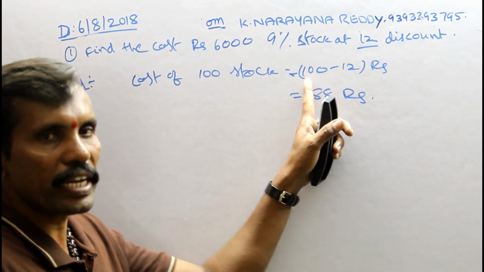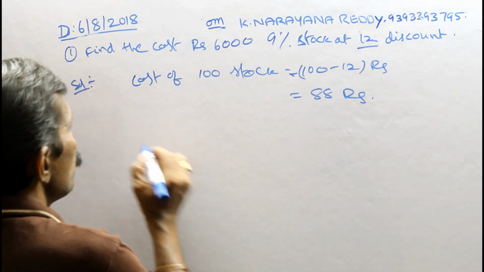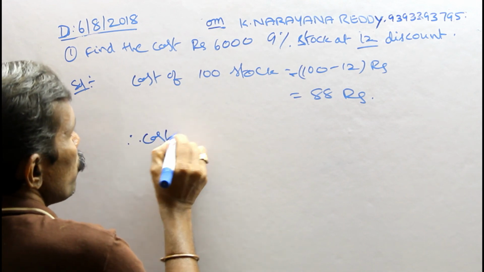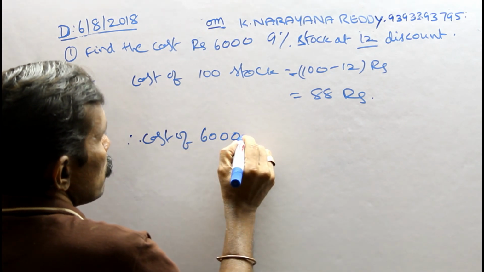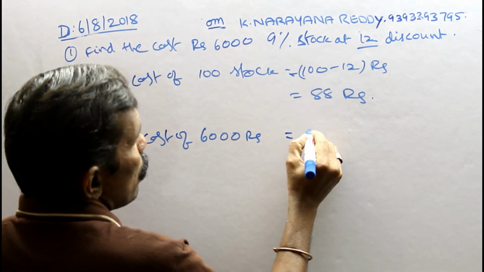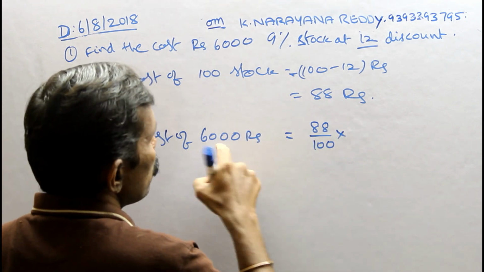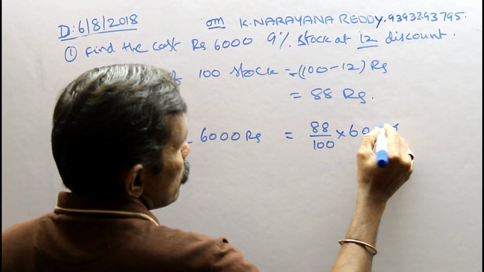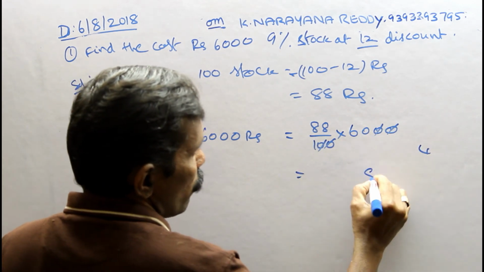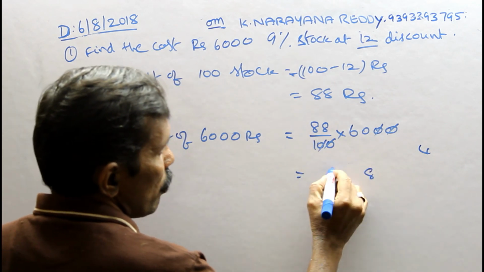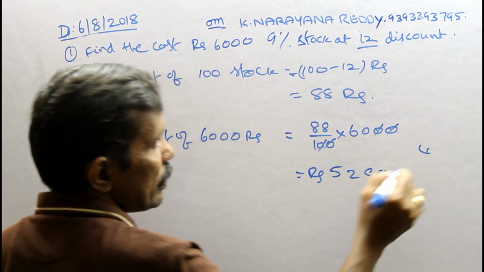So discount means subtract from 100, and premium means add to 100. Therefore the cost of Rs 6000 equals 88 divided by 100 into 6000. Zeros cancel, so 6 times 88 gives Rs 5280. That is the answer.